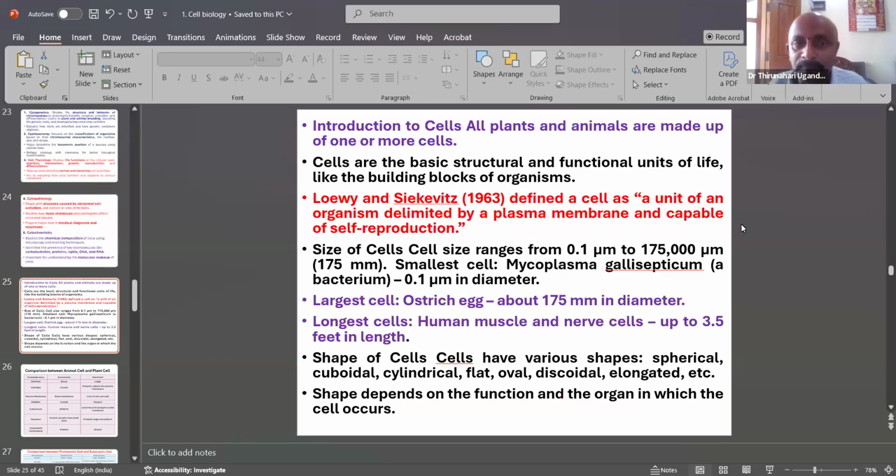Then, in the introduction of the cell: all plants and animals are made up of one or more cells. The cell is the basic structural and functional unit of life. The size and range of cells are also studied in this part. Then, how to compare the different cells.